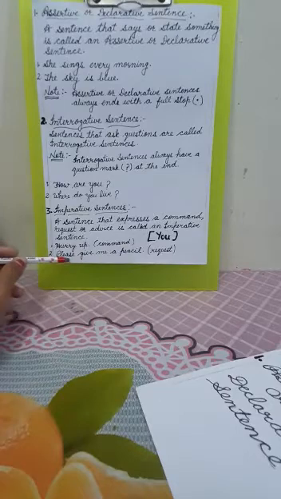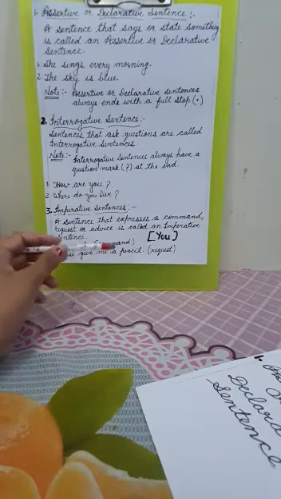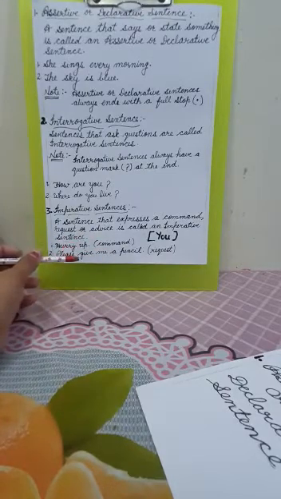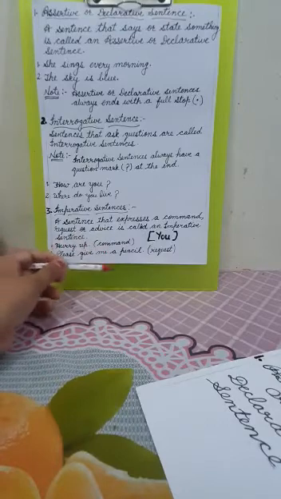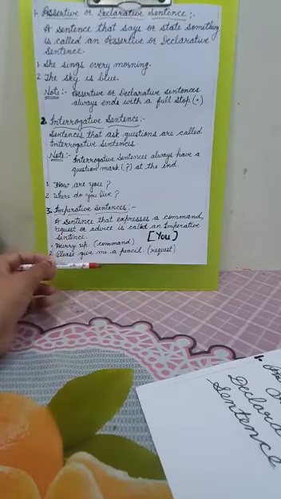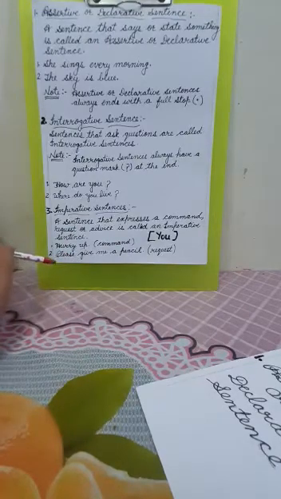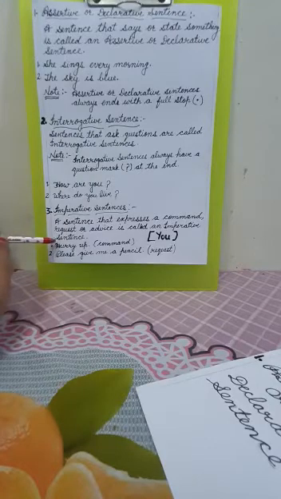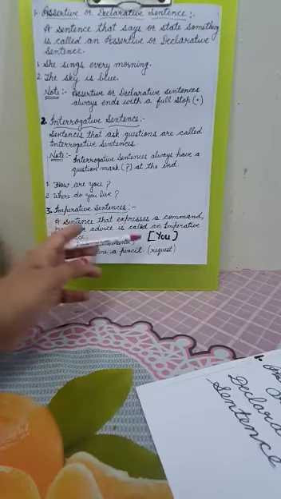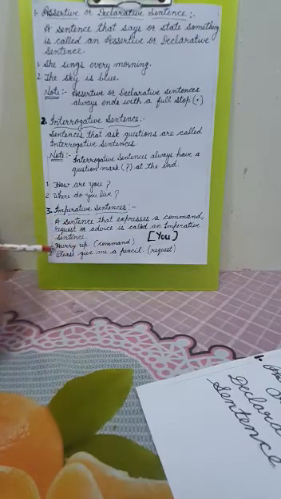Here it is showing a request to somebody. Children, if you notice, in these sentences no subject is written here because the subject you is understood here.